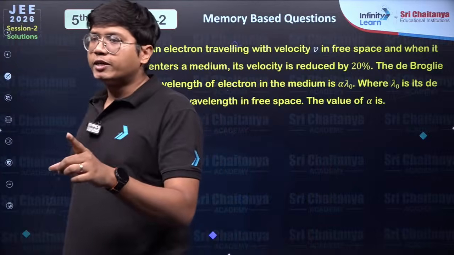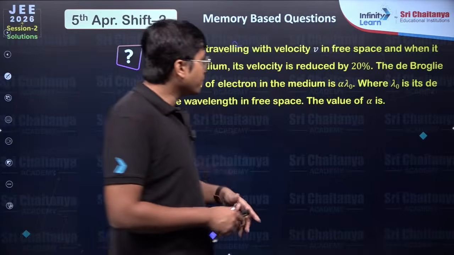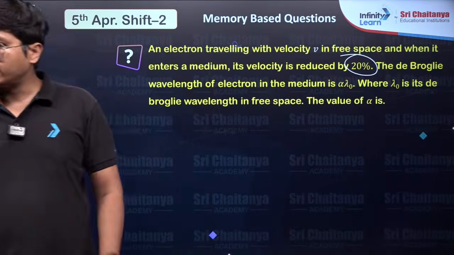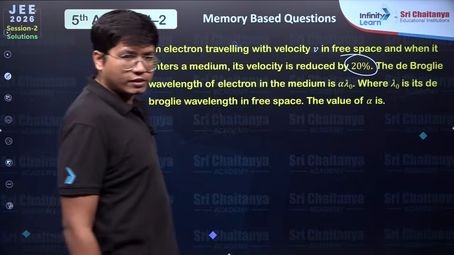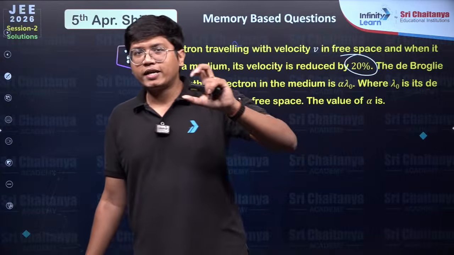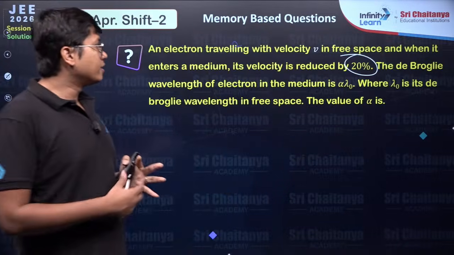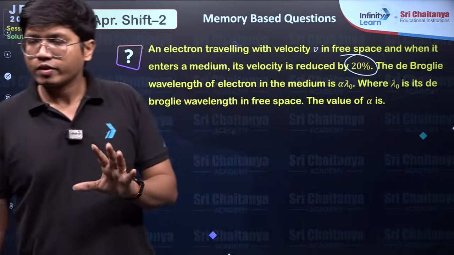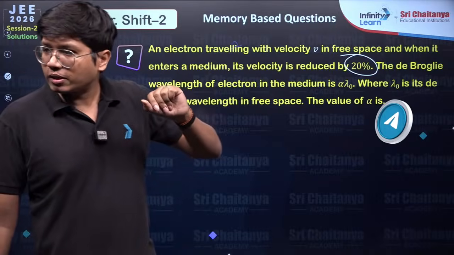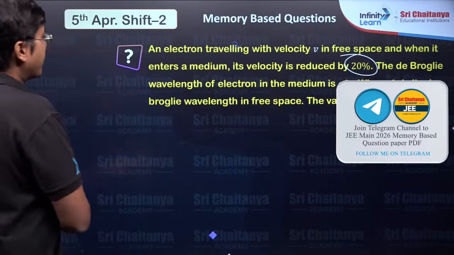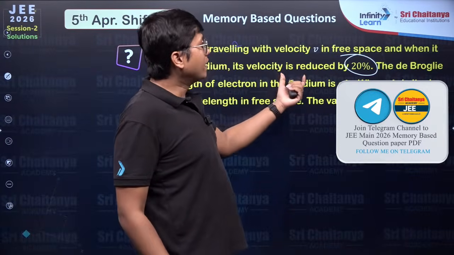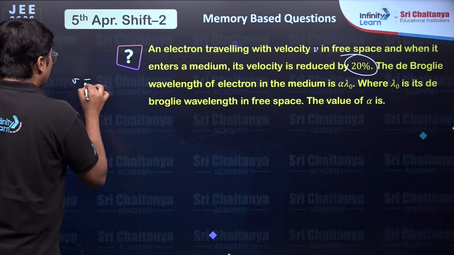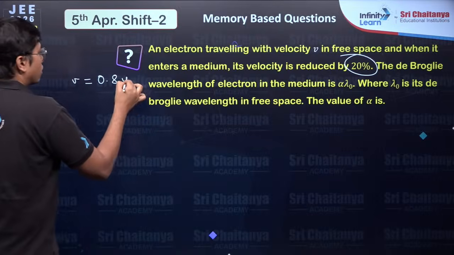Now I just want a quick confirmation from the students who gave the exam today. Was this 20%? Was this reduced by 20%? Or was this number something else? Because these are the places where, because we're getting memory based questions, students, sometimes the values are a little off. So you can tell me if that is 20% or something else. In the meantime, let's start solving over here. Velocity reduced by 20%. So if the original velocity was v naught, the new velocity is 0.8 times of v naught.